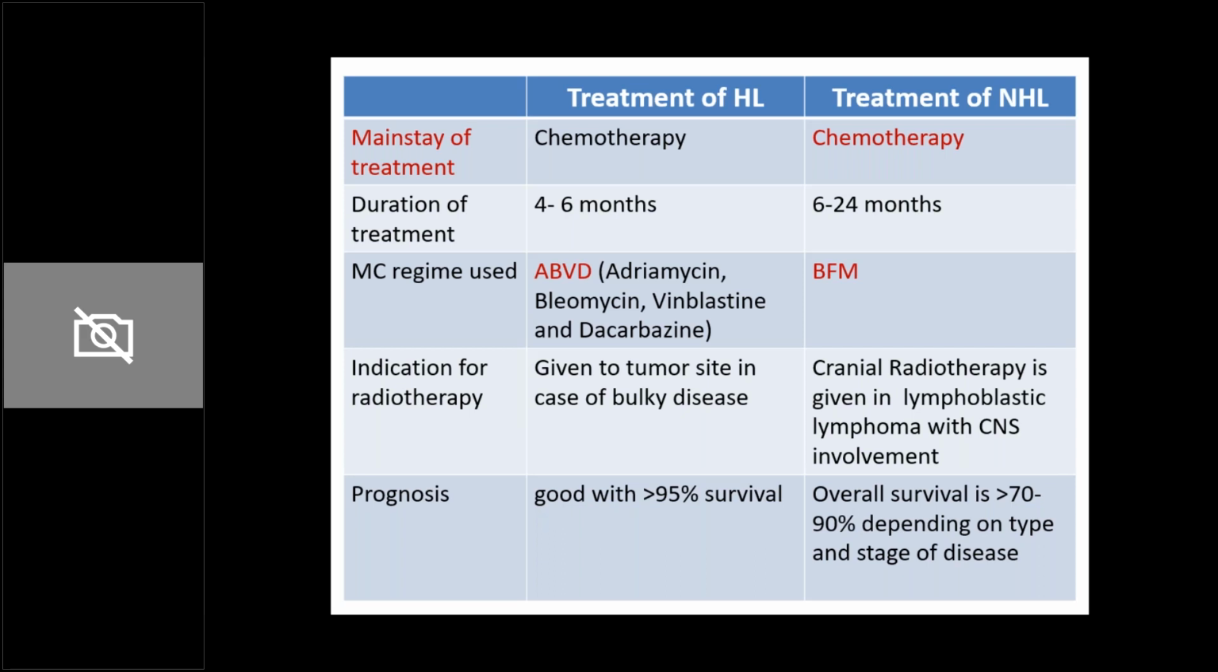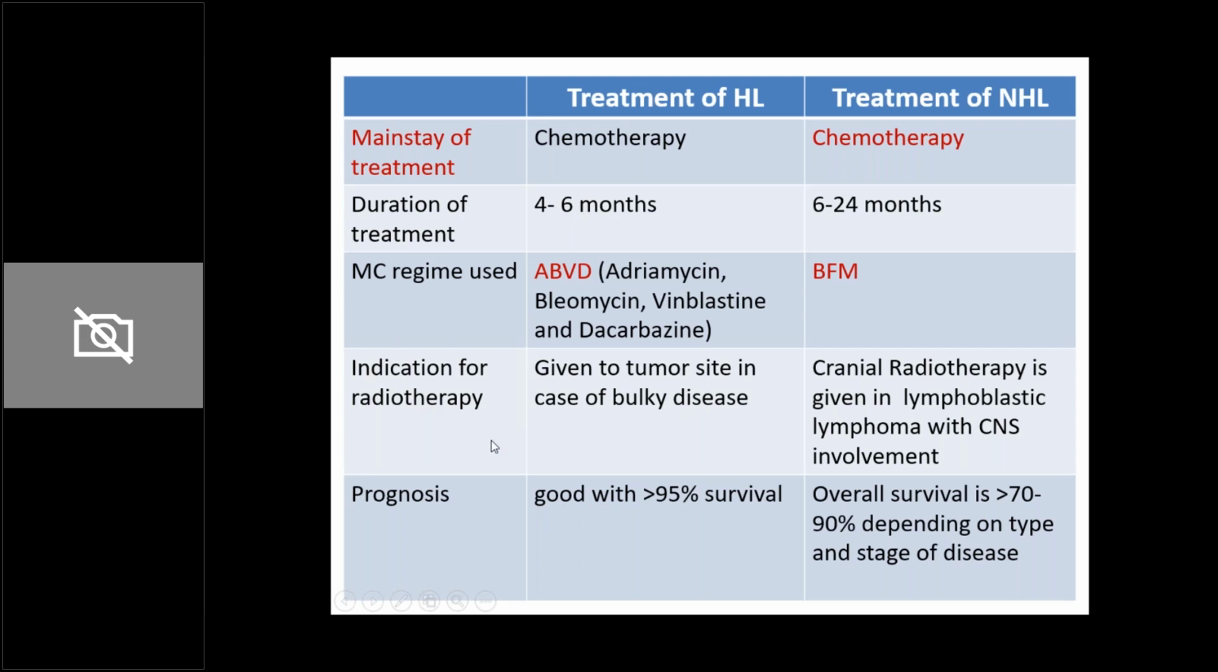So in leukemia as well as Hodgkin's and non-Hodgkin's lymphoma, the mainstay of treatment is chemotherapy. For Hodgkin's lymphoma, duration of treatment is 4 to 6 months, depending on the stage. Stage 1 and 2, usually 4 months. Stage 3 and 4, 6 months. Treatment of non-Hodgkin's lymphoma, depending on the stage and the type, can be 6 to 24 months. This is an example of the common chemotherapy regimens that are used. ABVD for Hodgkin's you can remember, and BFM for non-Hodgkin's you can remember.